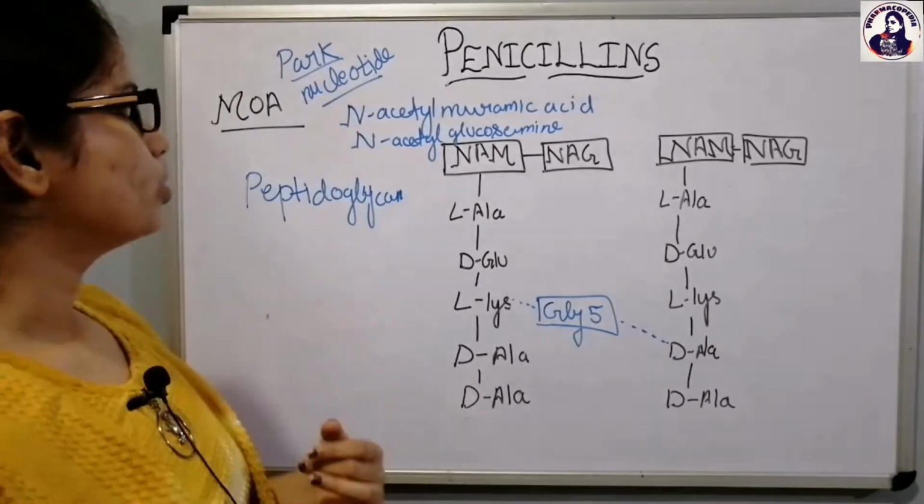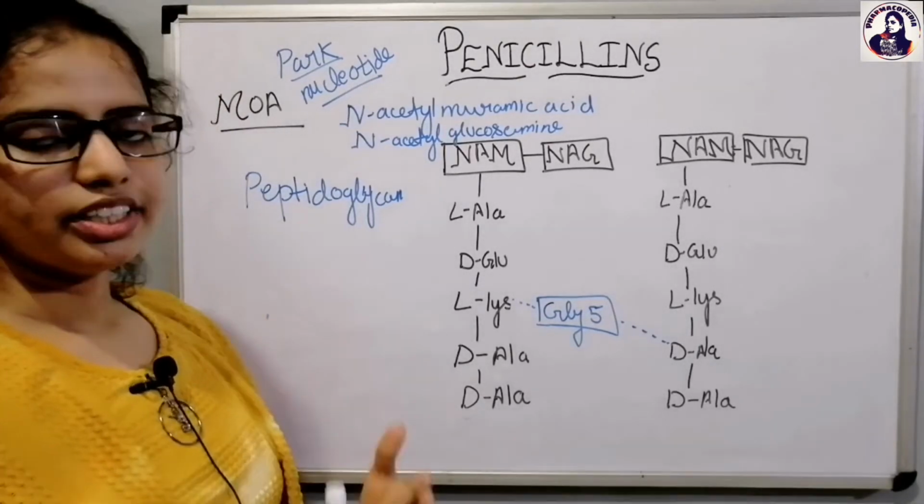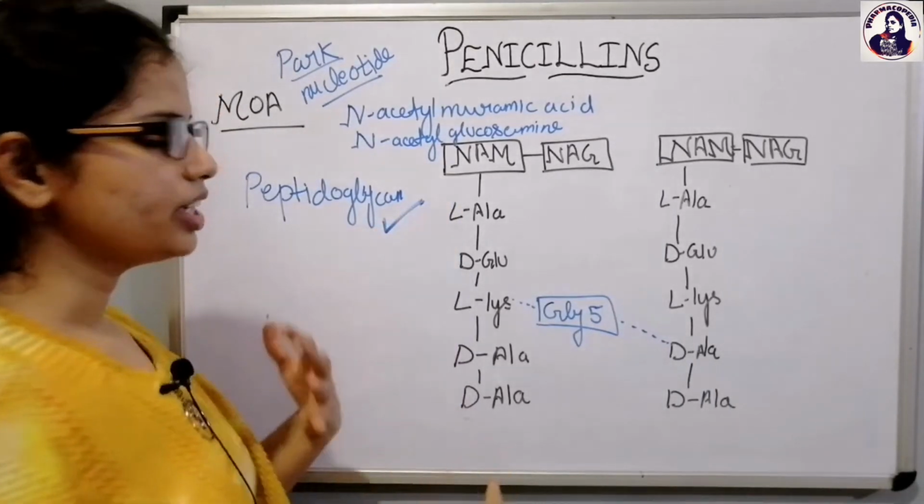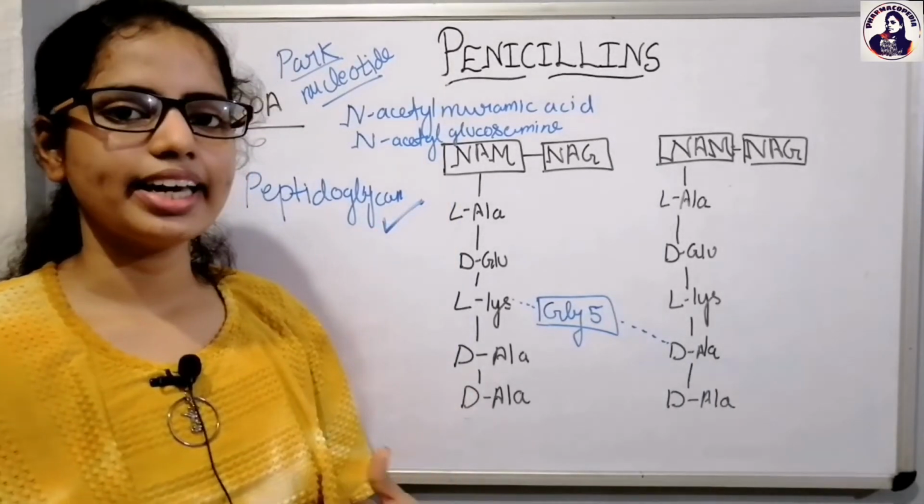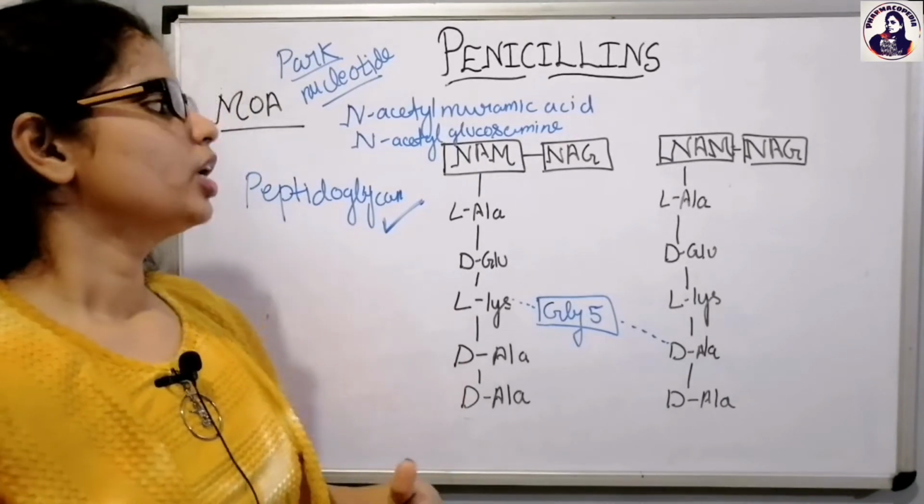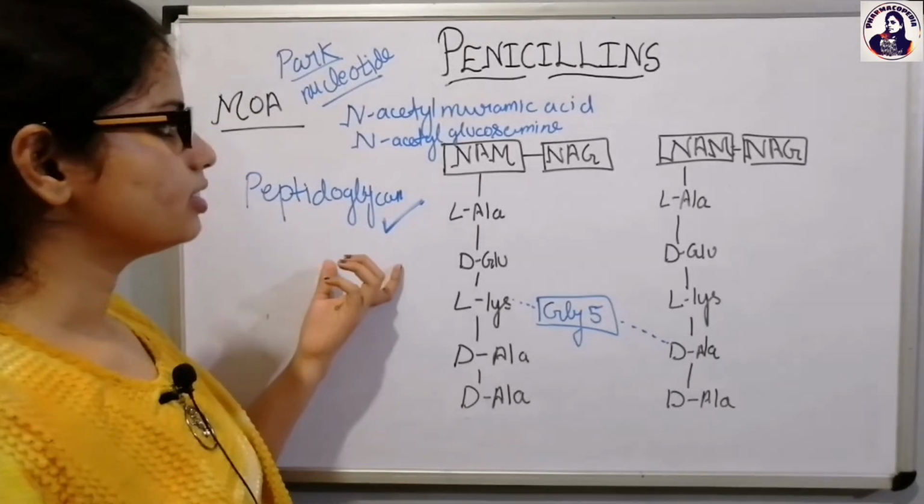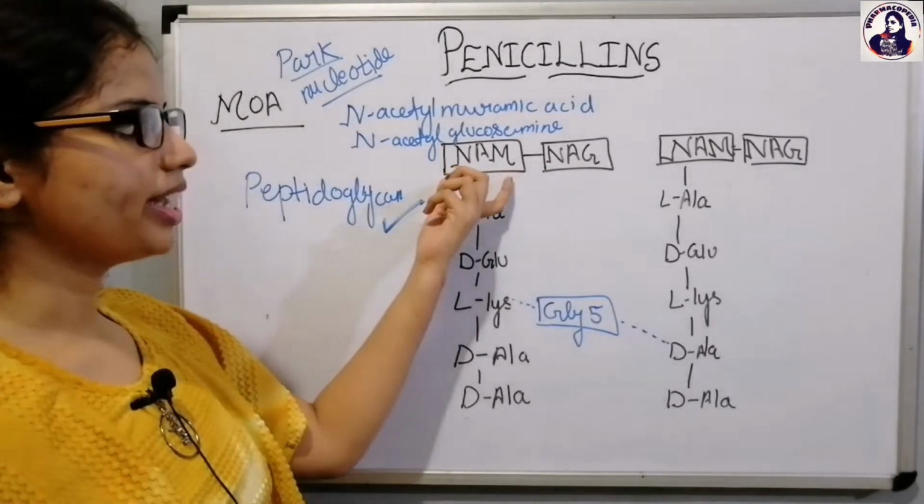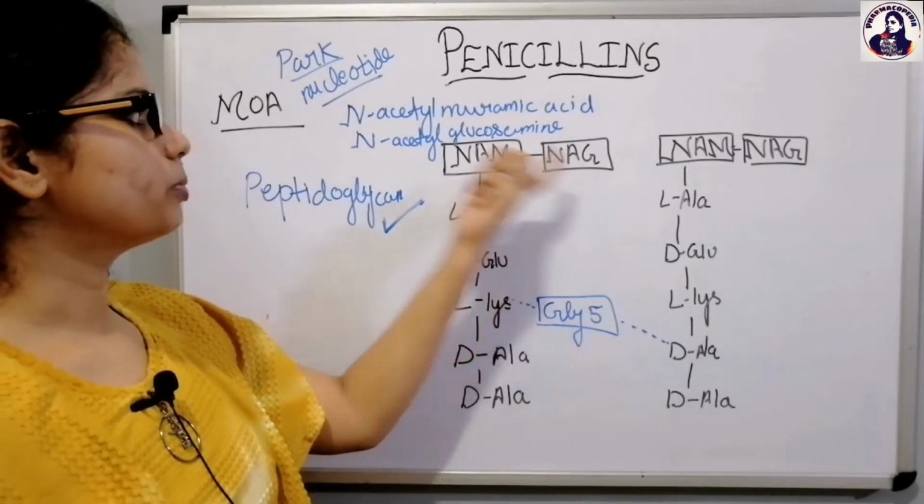The cell wall of the bacteria is composed of the peptidoglycan. Due to the cross-linking of the peptidoglycan, the bacterial cell wall is ultimately formed. This peptidoglycan consists of the glycan units, which are the N-acetylmuramic acid and the N-acetylglucosamine.